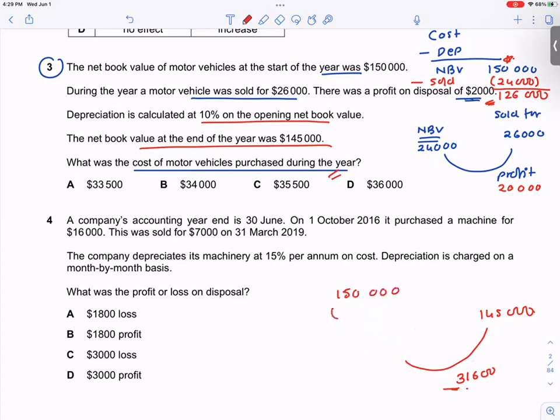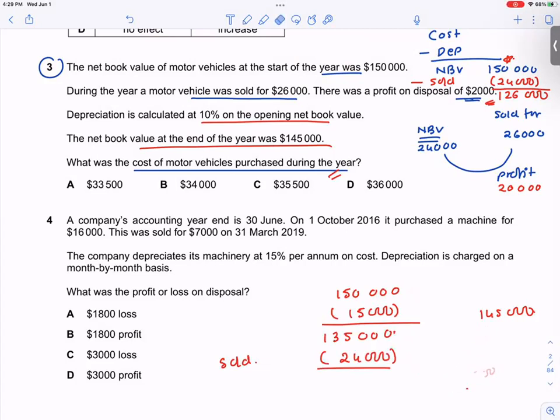From 150,000, I will remove 15,000 depreciation. What is it? 135,000. From that I will remove the net book value of the asset sold, which is 24,000. So 135,000 minus 24,000, I will get 111,000.